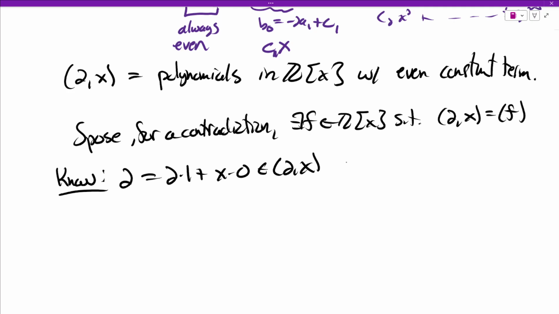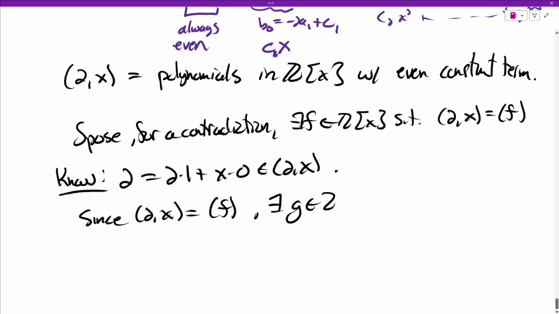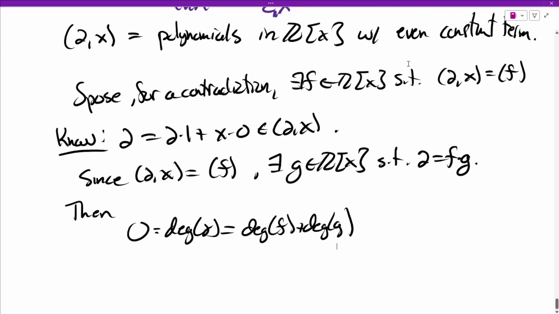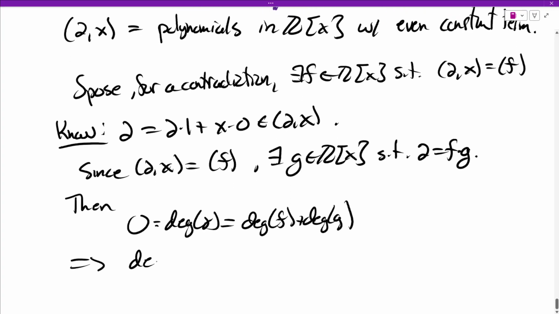So 2 is there, and since this ideal is equal to the ideal generated by f, there must exist some polynomial g such that we can write 2 as a multiple of f, right? Because 2 is therefore also in this ideal generated by f, because they're the same, so 2 is some multiple of f. Well, let's take degree. So the degree of 2, on the one hand, is 0. On the other hand, it's the degree of f plus the degree of g. So what does that tell us? It tells us that the degree of f has to be 0. So f must be a constant.